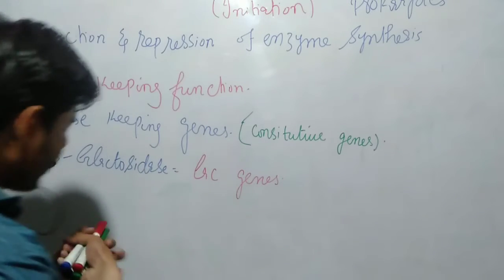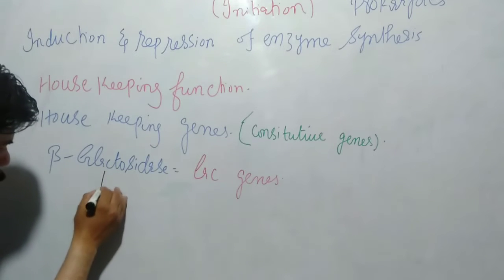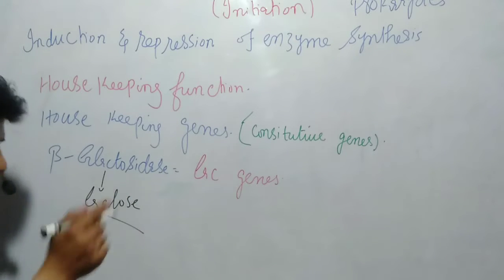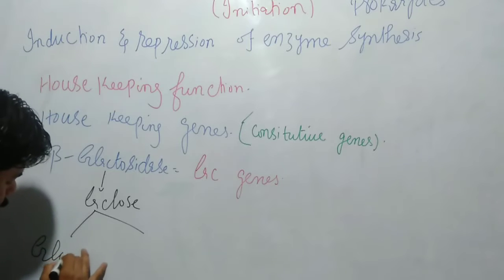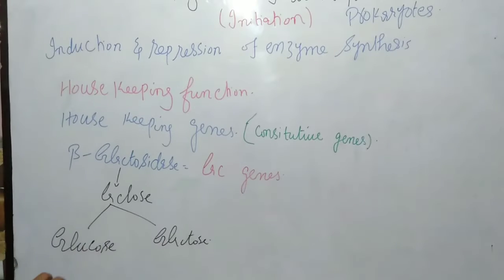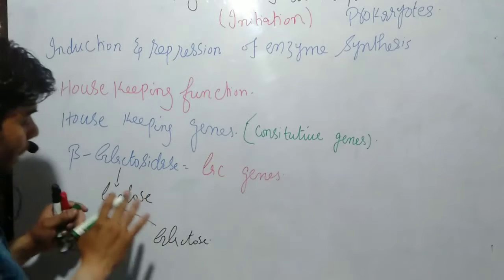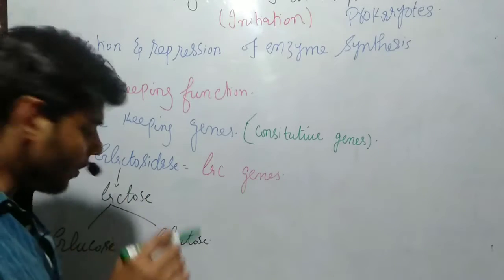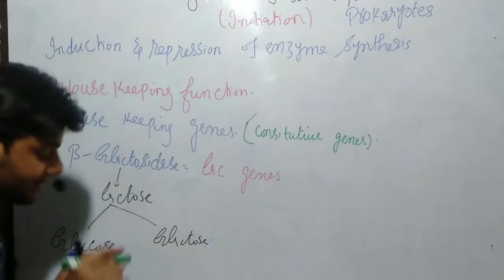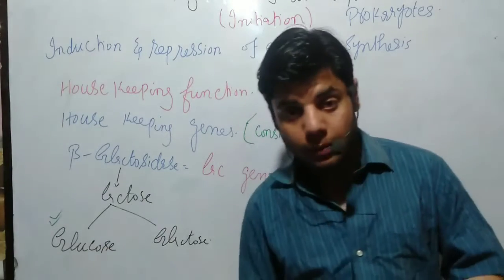beta-galactosidase. This beta-galactosidase, what it can do, it will break down the lactose. So lactose will be broken down into two parts. One we call glucose, another we call galactose. This lactose is the carbon source, and the bacterial cell doesn't need this lactose, but the bacterial cell needs this glucose. Now how does the bacterial cell obtain this glucose?